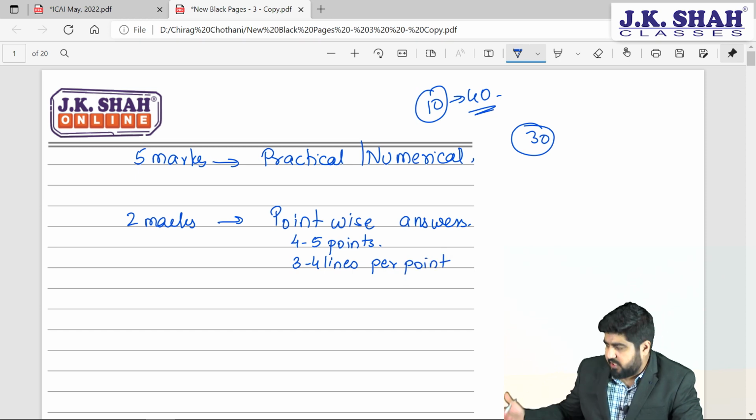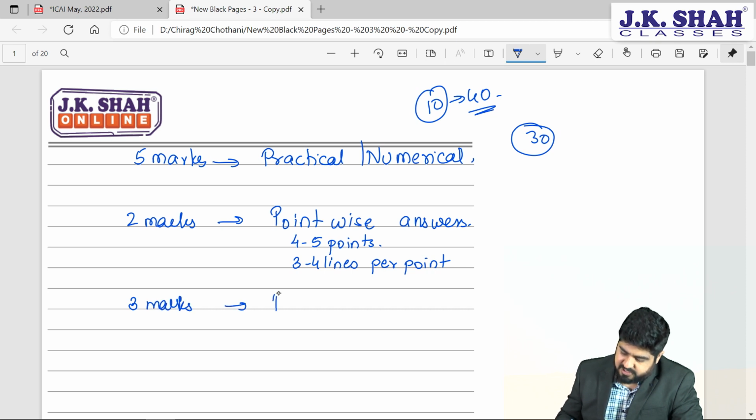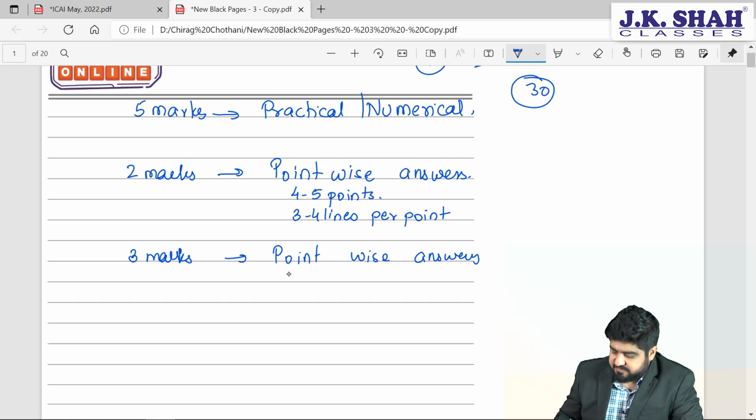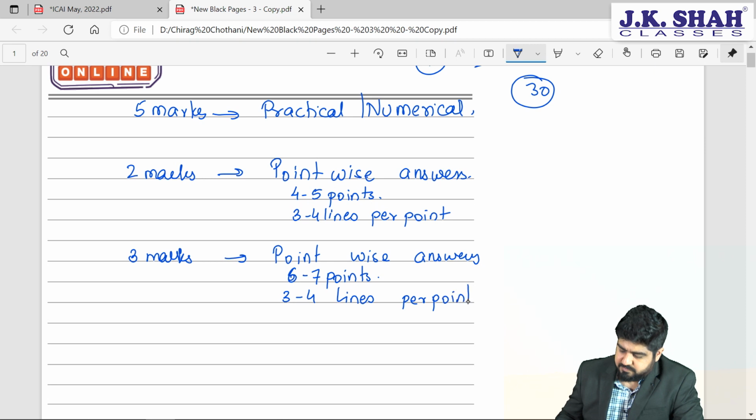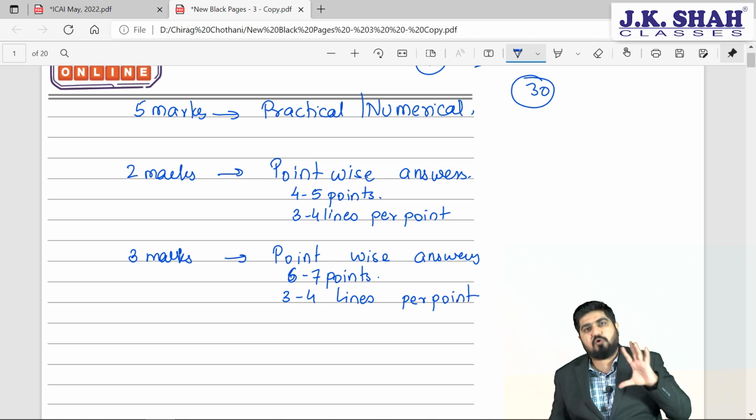Similarly, for 3 marks, again it will be a point-wise answer, which I would recommend always. In this, you have to write 6 to 7 points, and again per point will be 3 to 4 lines. In this manner you have to attempt all the answers.